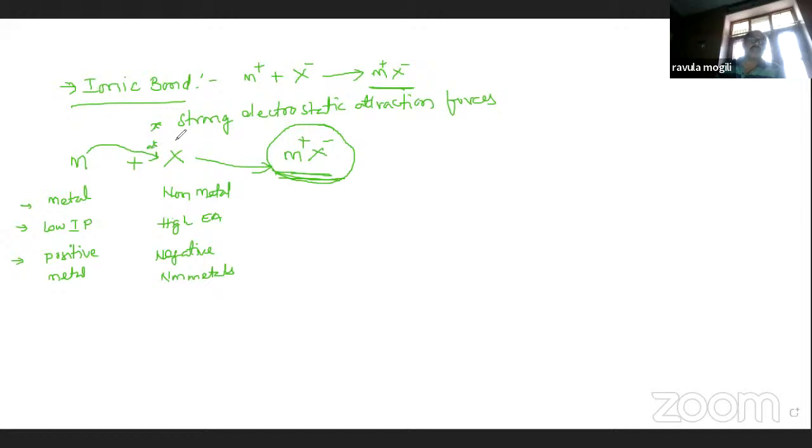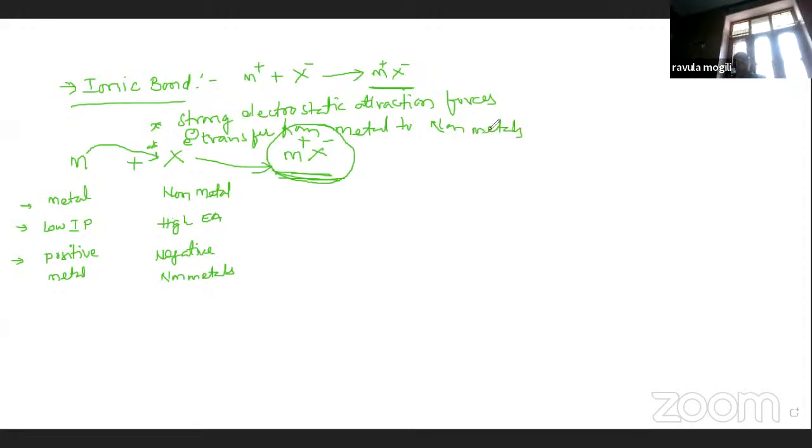So here, another way to say it is electron transfer from metal to non-metals.